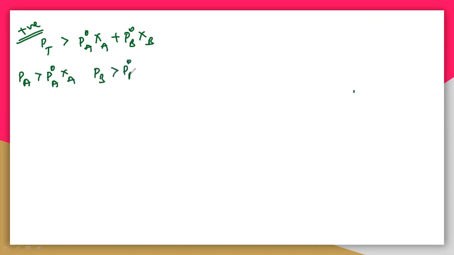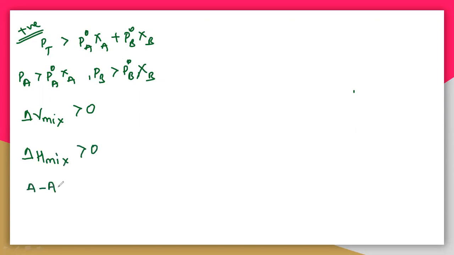So that means P total is greater than P naught A zeta A plus P naught B zeta B. And you can write PA is greater than P naught A zeta A, and PB is greater than P naught B zeta B. And see here, next delta V mix is greater than 0, and delta H mix is also greater than 0.